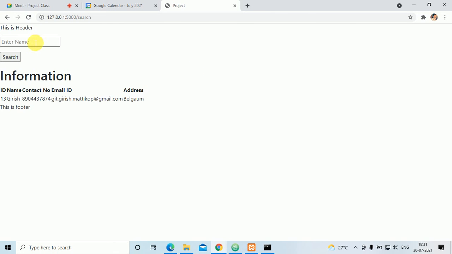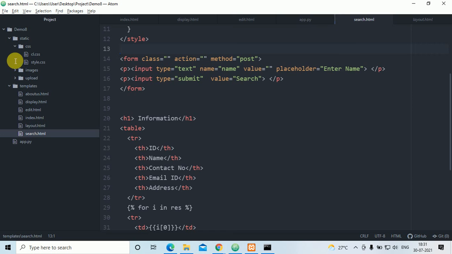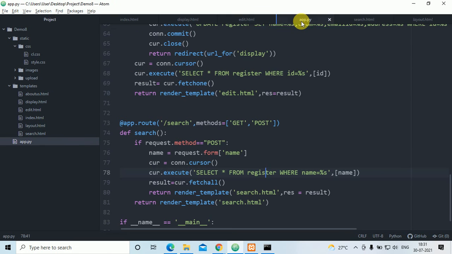If I click on enter name, something like Ganesh, and when I click on the search button, what exactly will it do? This name, it will tell to Python, that is app.py. It will go here and tell that he has entered the name, that is Ganesh.